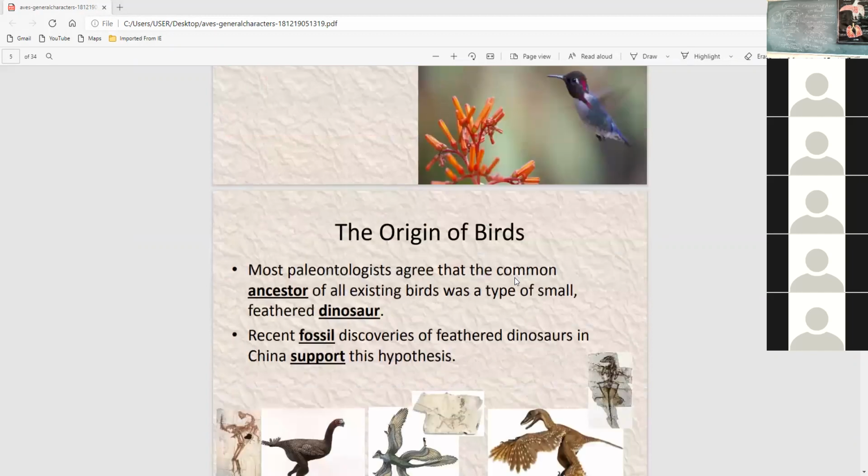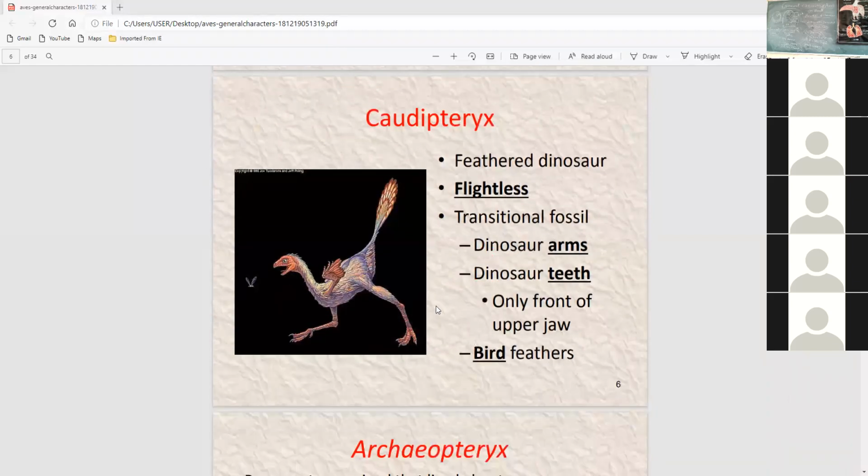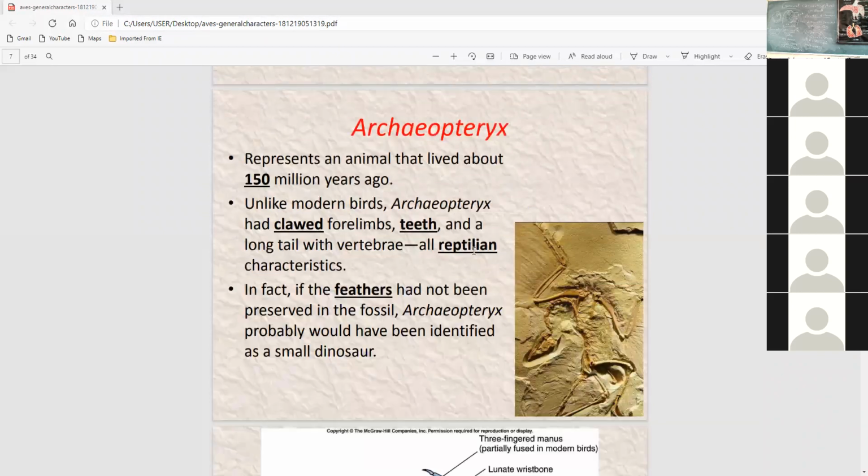Then the origin of birds. Most paleontologists agree that the common ancestor of existing birds was a type of small feathered dinosaur. Then feathers, flightless, their origin is like this. Archaeopteryx is the connecting link between reptiles and birds.